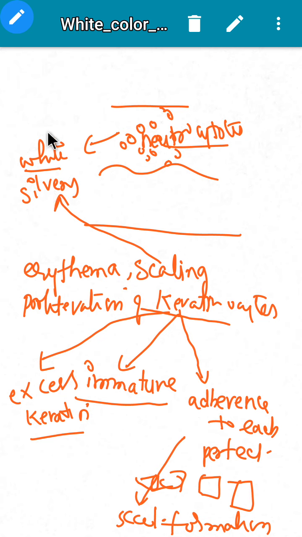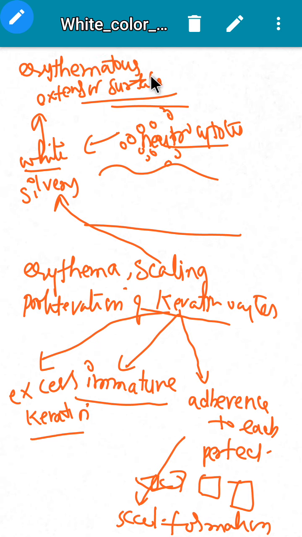These lesions will be present on external surfaces. The lesions that we see in psoriasis are erythematous plaques.